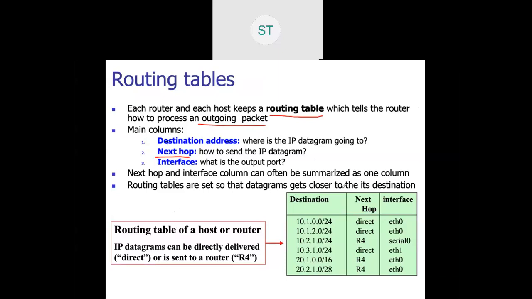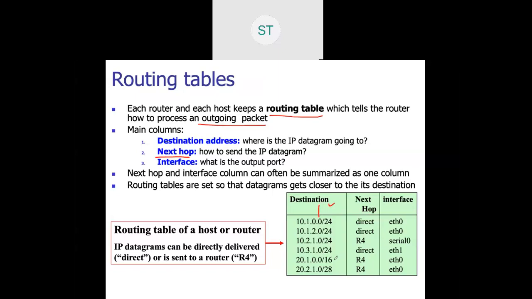Okay, routing tables are set so that the datagram gets closer to its destination. So see the routing table entries. And here it is not the host address. Here what you can see is the network address. So this network address is very significant in terms of routing, because now what you can understand is that in the first network there are fewer machines because it is /24, so the machine count is 254.